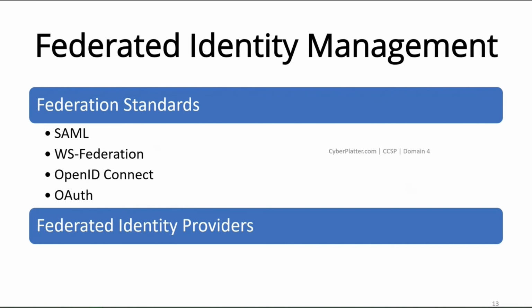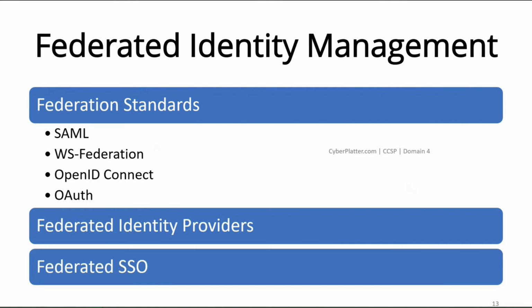Federated identity providers. In a federated environment, there is an identity provider and a relying party. The identity provider holds all the identities and generates a token for known users. The relying party is the service provider and consumes those tokens. In a cloud environment, it is desirable that the organization itself continues to maintain all identities and act as the identity provider. Federated SSO. Federated SSO is typically used for facilitating inter-organizational and inter-security domain access to resources leveraging federated identity management.